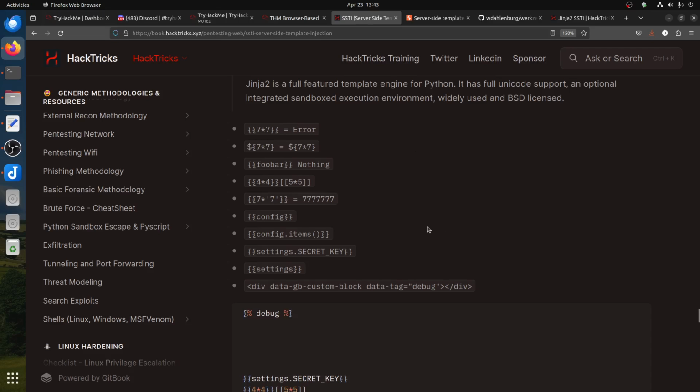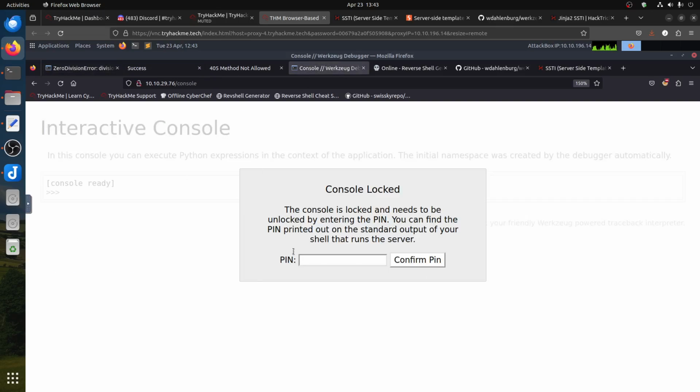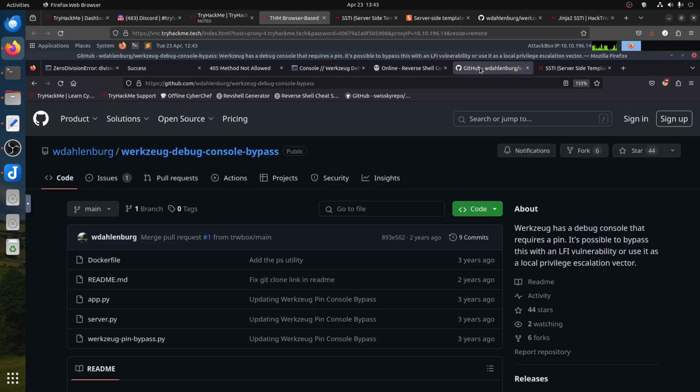So there's a lot of tricks. For now, let's take the first one. Let's get the first round. Let's get this pin. Now, there are a lot of articles about this. Werkzeug debug console bypass. Remember, we have two things. There's the new version that uses SHA, and the old version is MD5. We need to distinguish between them.